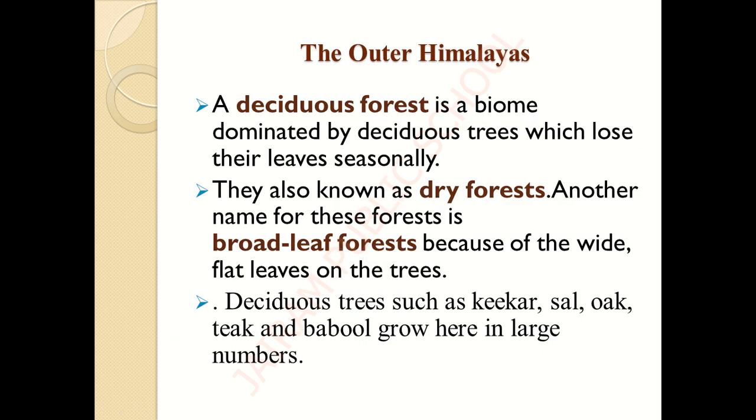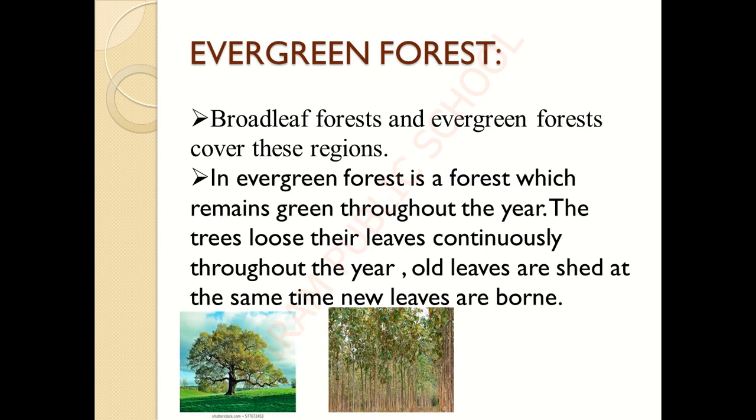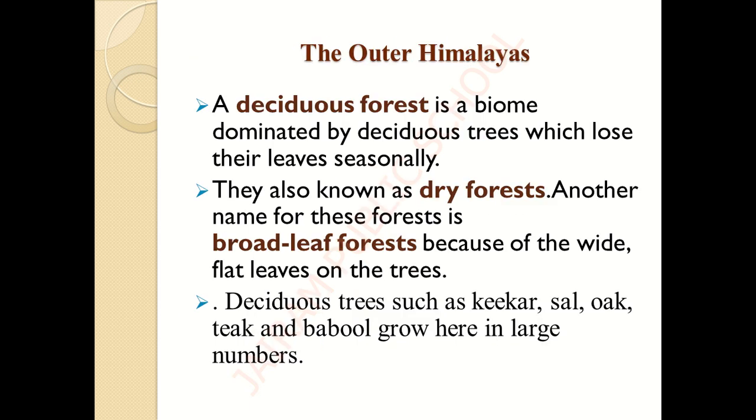And the next is the outer Himalayas. In the outer Himalayas, there are two types of forest. One is the deciduous forest and another one is the evergreen forest. What are the two kinds of forest we are going to learn? Deciduous forest and evergreen forest. So first of all, what is meant by a deciduous forest? A deciduous forest is a biome dominated by deciduous trees which lose their leaves seasonally.